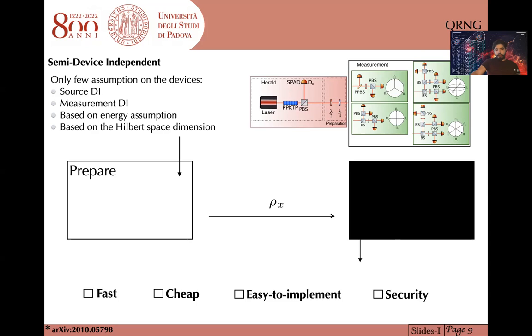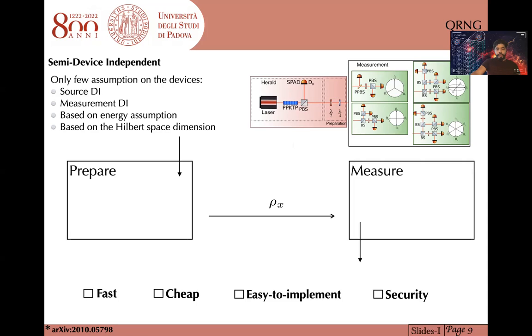We can find it with this identifier here. We showed that an unbounded amount of random numbers is extractable when the number of pulses goes to infinity. Making a long story short, this type of generator, semi-device independent protocols, offers a great trade-off between ease of implementation, security, and also the generation rate.